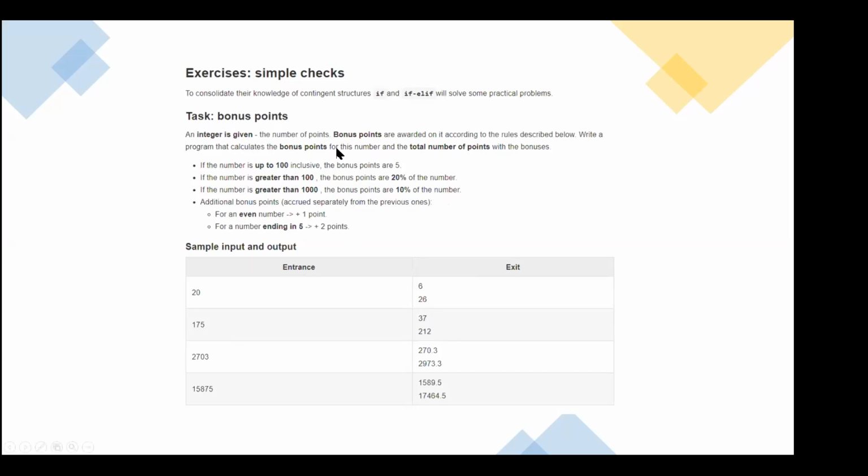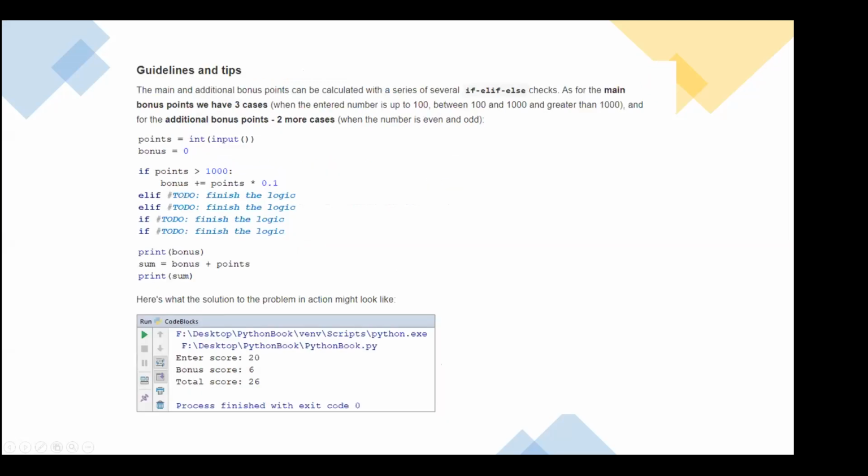So in order to do that, we have to follow this set of rules, and the system is going to give these inputs, and you are going to come out with the output. So let's check one side in here, the guidelines and tips. You are reading the points, and if the points are greater than 1,000, then there is some formula for how the bonus is going to be calculated. So bonus plus equals points into 0.1, and if the points are greater than 500 or less than 1,000, then some other logic.